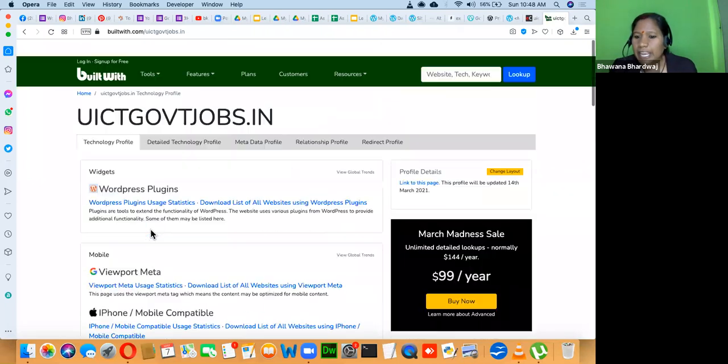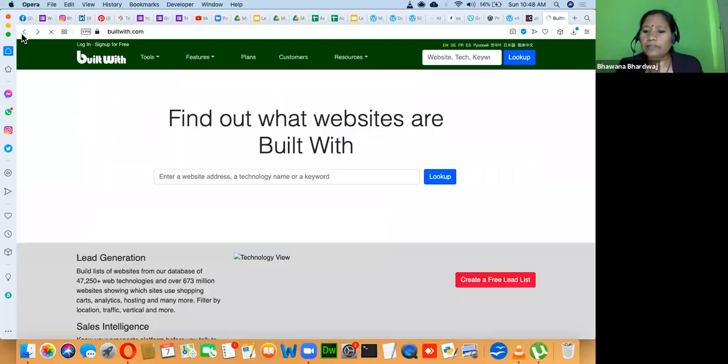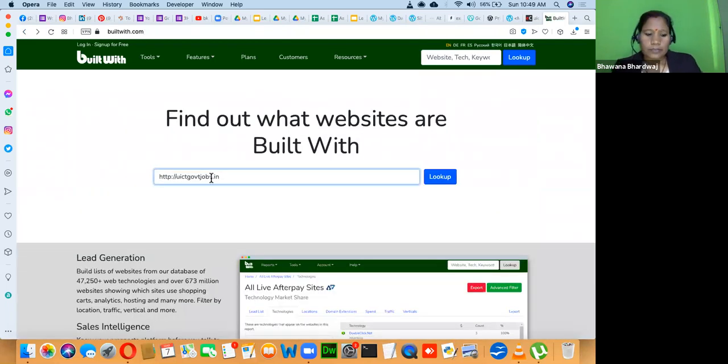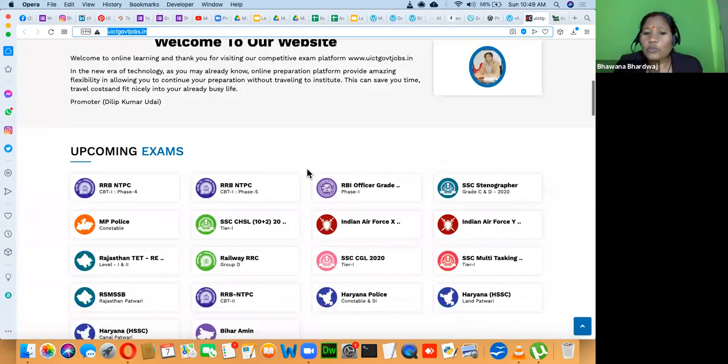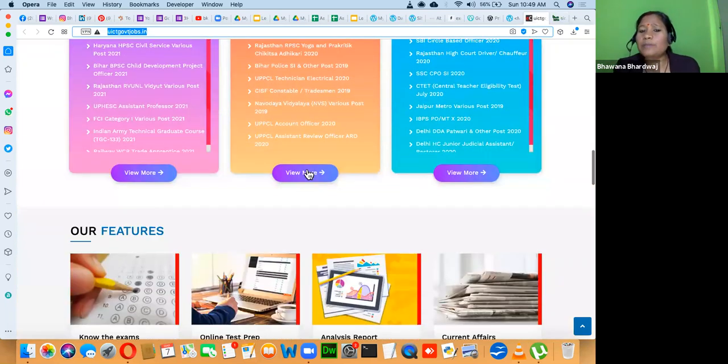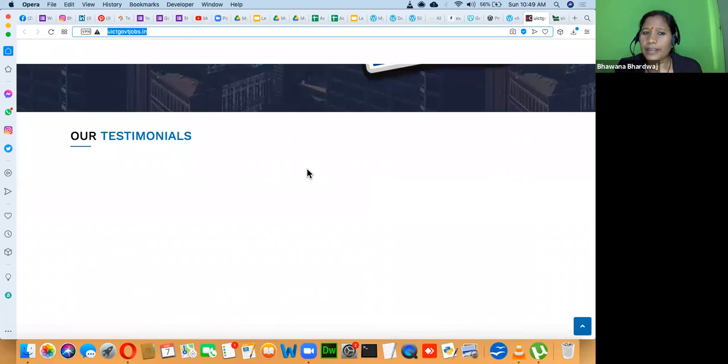In the same way, Subhangi has also shared one website, signacademy.in, and wants to know in which technology it has been created. You can simply go to builtwith.com and see that. This website is in WordPress. Is it a good website? Do you want to create such a website using WordPress? You have the possibility to create such a website using WordPress.